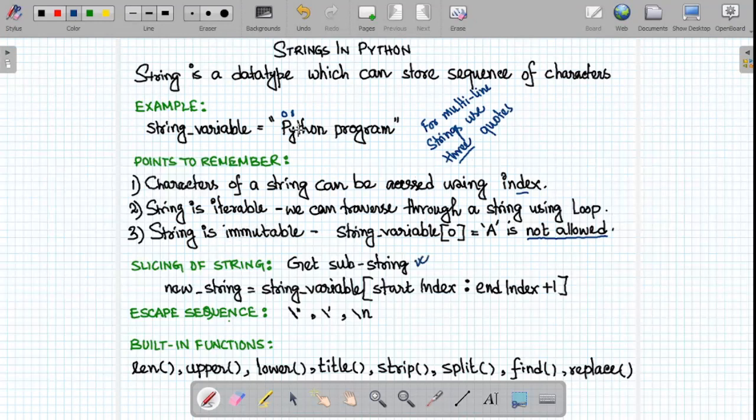In order to get or fetch part of the string, we can always use slicing, which is a similar concept to what we have explained in our list session. Slicing always creates a new string from an existing string. We have to pass the initial index and the end index. That part of the string will be picked up and it will create a new string out of it. We will see the example during our coding session.